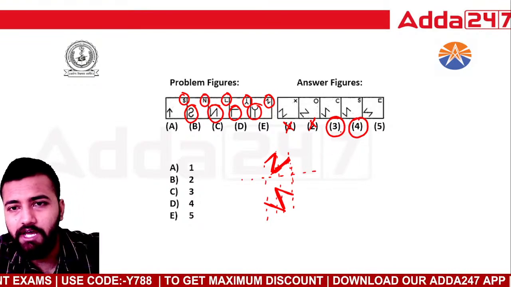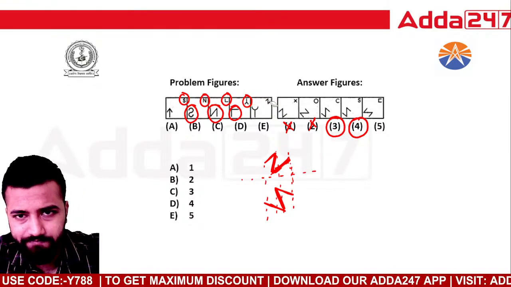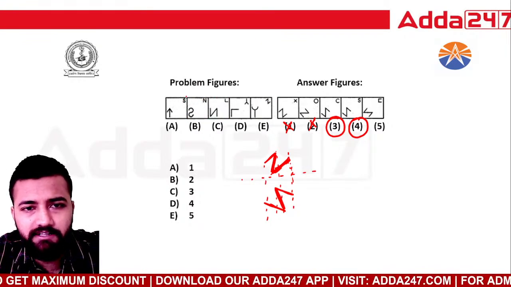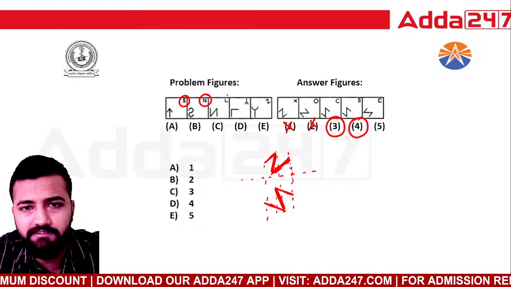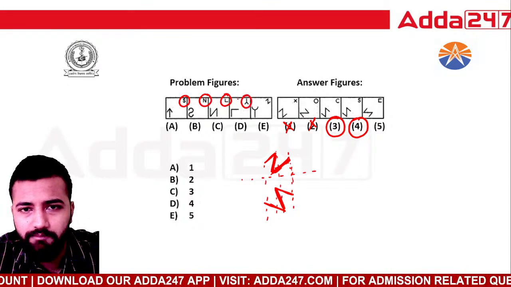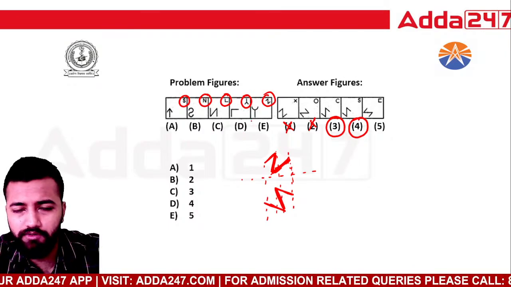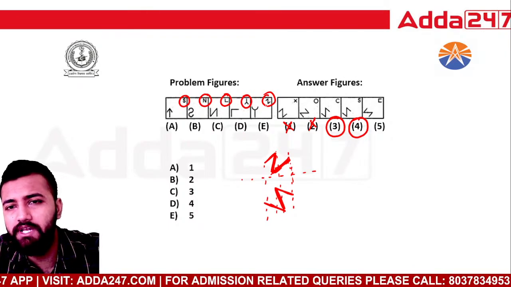Okay, now let's see the letters which are coming at the top. Now I can see that this is S, this is N, this is L, this is somewhat a Y, maybe a symbol, and this is Z. Now if you look closely, you can see that none of the letters are repeating.